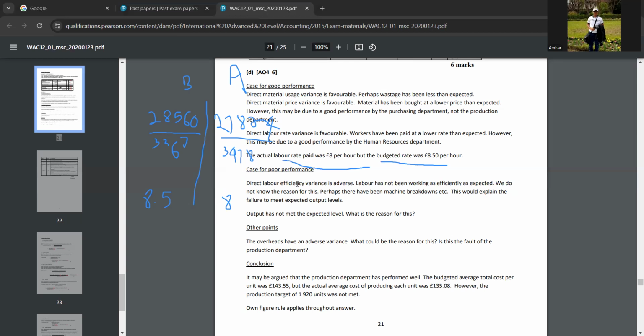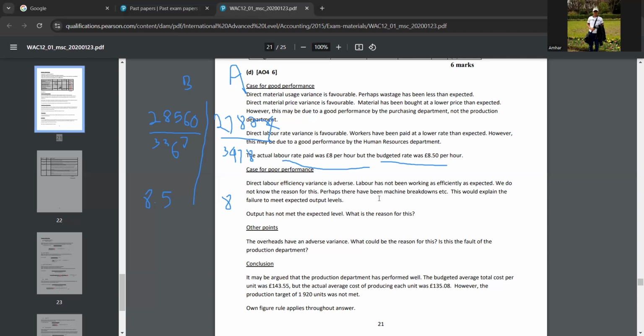Now look at the case for poor performance. Direct labor efficiency variance is adverse. In the question they have calculated the direct labor efficiency variance as 1598 adverse. So we can write that for poor performance. Jaffna Dose PLC has performed poorly because direct labor efficiency variance is adverse. Moreover, labor has not been working as efficiently as expected. So you can say this is adverse because labor has not been working efficiently as they expected, and we do not know the reason for this.